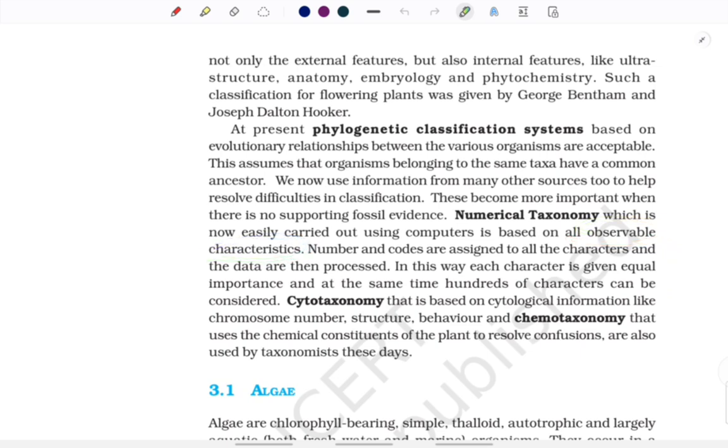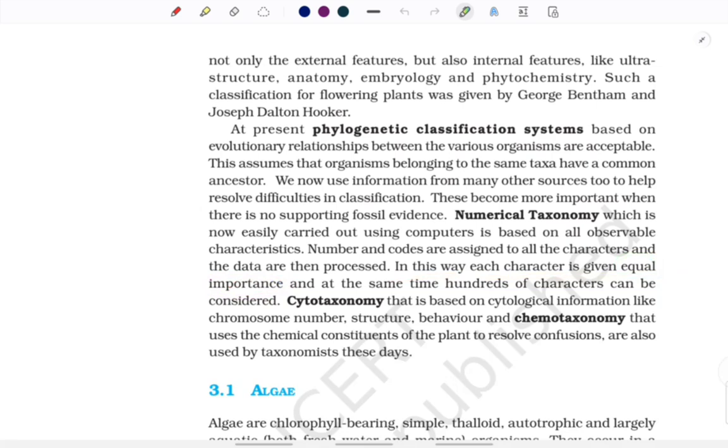Then numbers and codes are assigned to all the characters and the data is then processed. Alright, in numerical taxonomy, what are the keywords? Computers are used, all observable characters, numbers and codes are given to all the characters, and that's how the data is processed. In this way, each character is given equal importance. So equal importance also becomes an important keyword here.